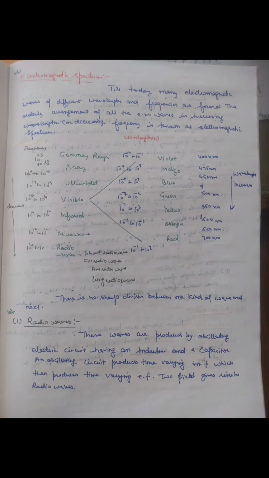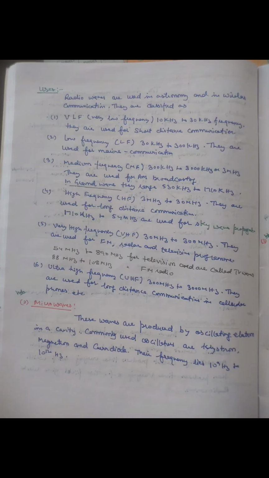The orderly arrangement of all electromagnetic waves in increasing wavelength or decreasing frequency is known as the electromagnetic spectrum. Electromagnetic waves in decreasing frequency are arranged as gamma rays, X-rays, ultraviolet, visible, infrared, microwave and radio waves. Radio waves have the lowest frequency. They are produced by an oscillating electric circuit having an inductor and a capacitor. They are used in astronomy and in wireless communication.